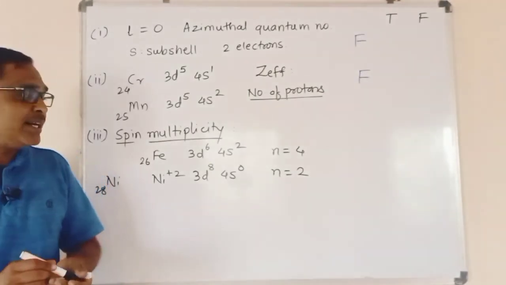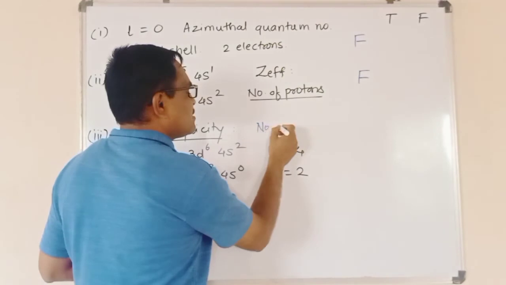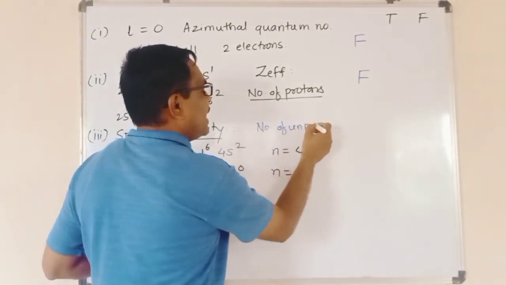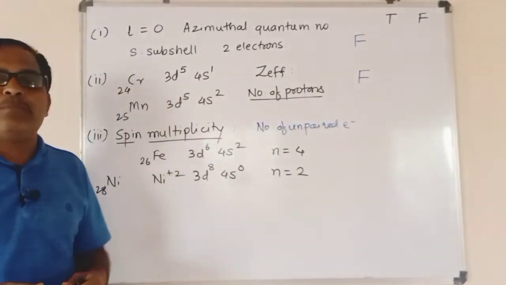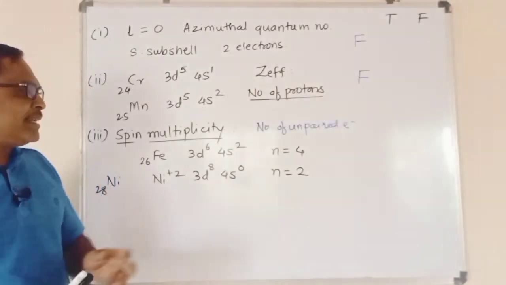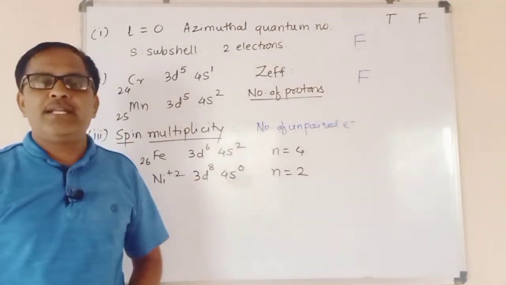So remember, this n indicates the number of unpaired electrons in that particular element, and just by looking at the number of unpaired electrons, we can easily predict that in case of Fe and nickel plus 2, the number of unpaired electrons is different.